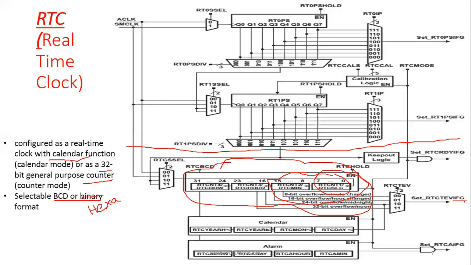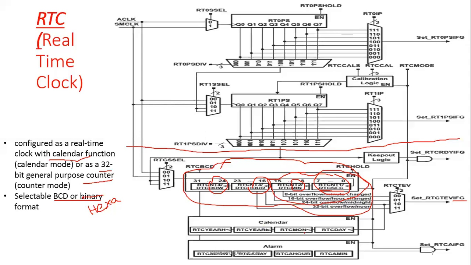If you are not using it as a counter, these counter registers can be used for timers: for RTC seconds, minutes, hours, and day of the week.